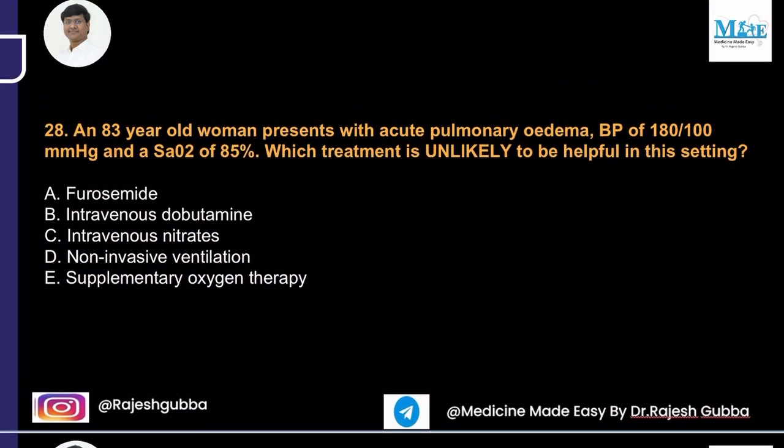An 83-year-old woman presents with acute pulmonary edema. Blood pressure is 180 by 100 millimeters of mercury. Saturation is 85%. Which treatment is unlikely to be helpful in this setting? Furosemide, intravenous dobutamine, intravenous nitrates, non-invasive ventilation, supplementary oxygen therapy. So the patient's blood pressure is almost 180 by 100 and saturation is 85%, and the patient is in a state of acute pulmonary edema.